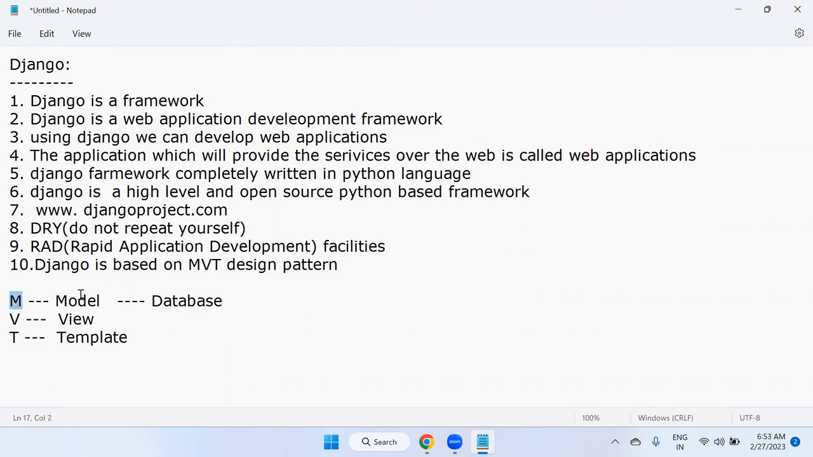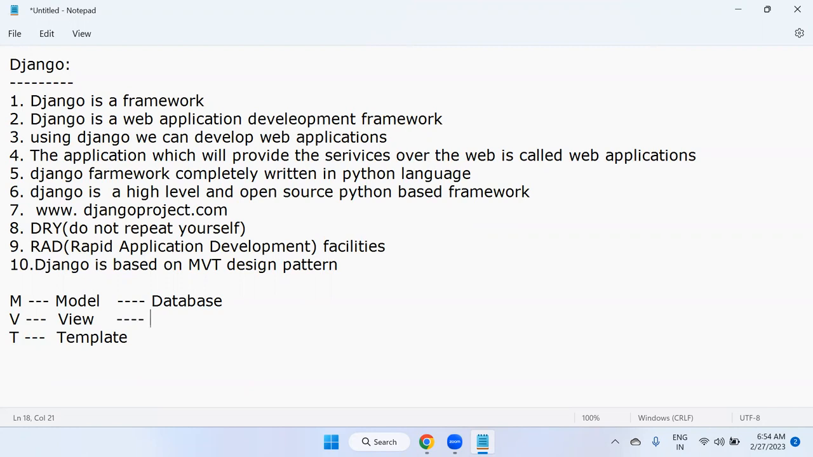So model means model represents always database. In this model layer, in MVT, we are going to write database related code only. That's what it represents, the database. I'm not saying model is nothing but database, for your kind information. Model represents what? Database. Yes, model itself is not a database. Database means we use SQLite3 as well as MySQL or MS SQL, any database you can use.